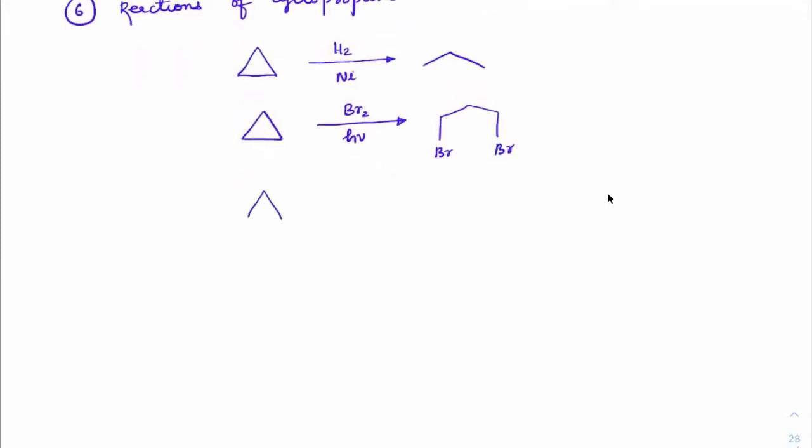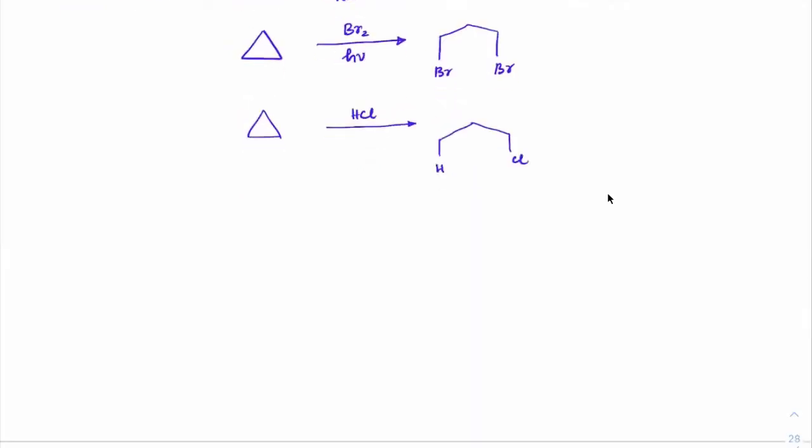On a similar line, if we take cyclopropane on reaction with HCl, H and Cl get added: one side H will get added, Cl will get added here.